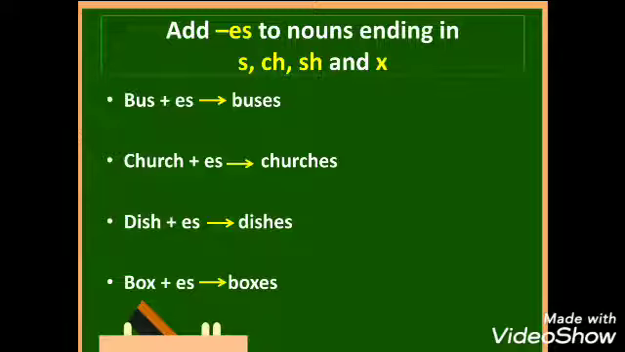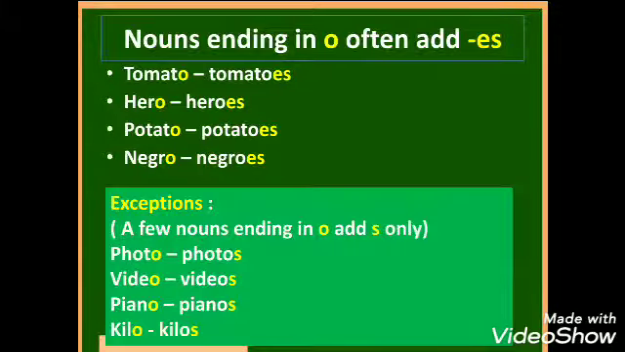Therefore, they add es and we get the plural form. Let's go to the next rule. Nouns ending in O often add es. So again we will add es to the words, but this time the words will end with the letter O.